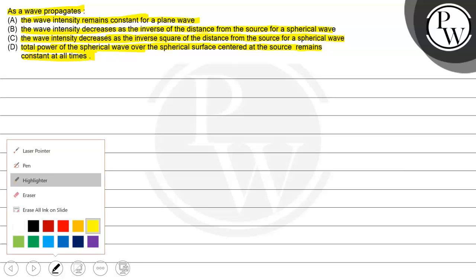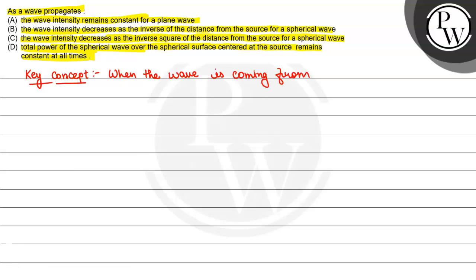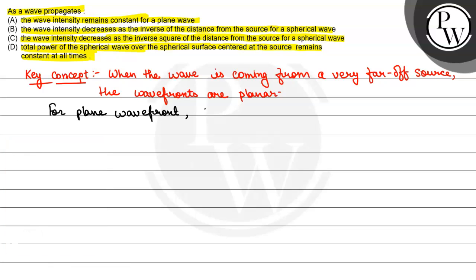First of all, we will see what will be the key concept used in the question. The key concept used in the question will be when the wave is coming from a very far off source, the wave fronts are planar. So, on the basis of this key concept, we'll determine. So, for plane wave front, amplitude remains constant. So, intensity also remains constant.